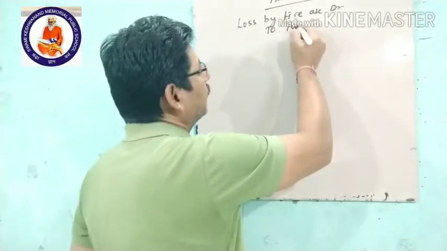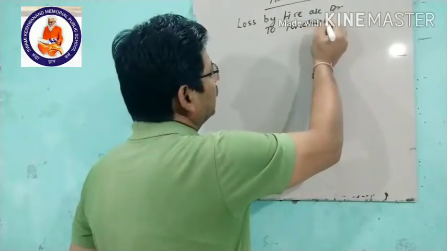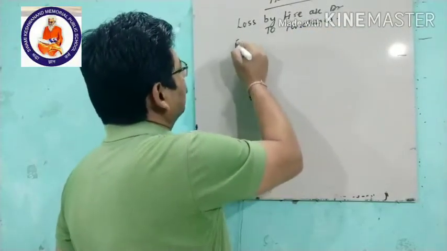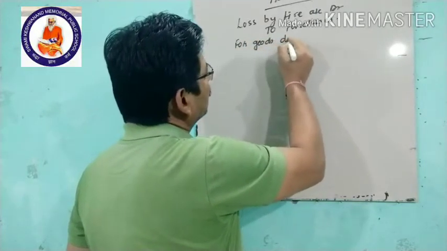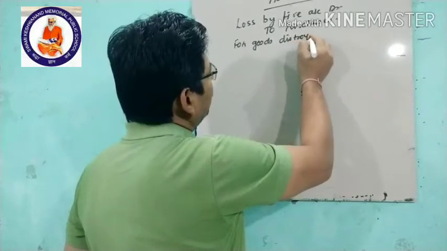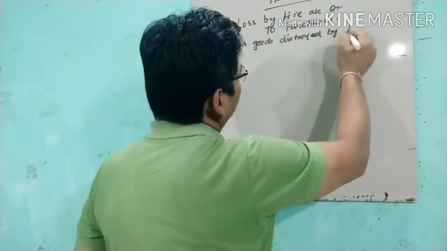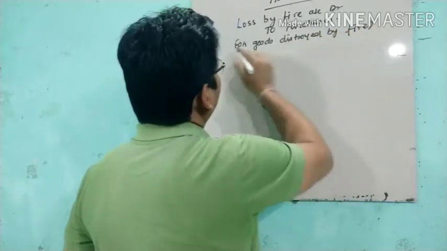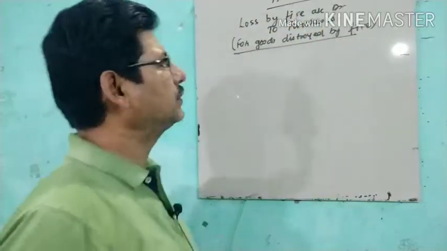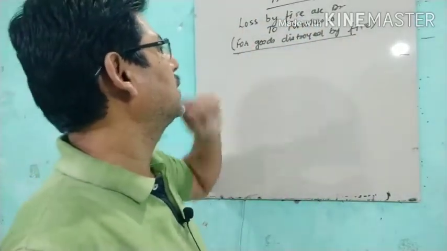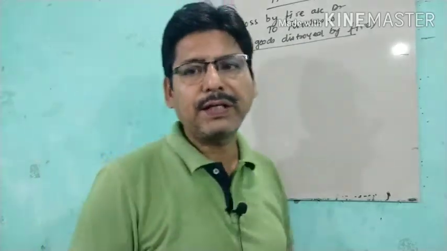This we have learnt for goods destroyed by fire. If goods are stolen, that also is loss by theft, we will write here.